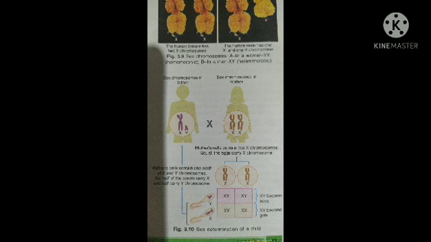Now when we observe the Punnett square of the gametes from male and female parent, what we observe is that there are 50% chances of a boy and 50% chances of a girl. So X and Y become a boy, and X and X become a girl. So there is a 50% chance whether the child will be a boy or a girl. This simply indicates that the chances of having a boy or a girl are 50-50. So this is about how we can determine the sex of a child.